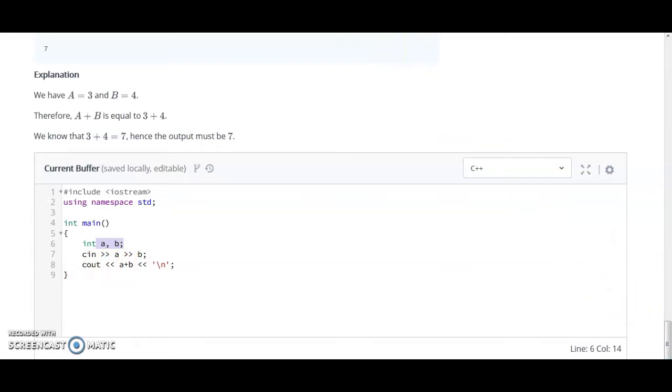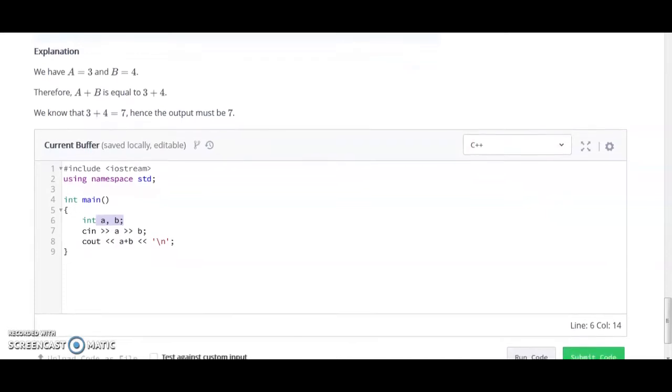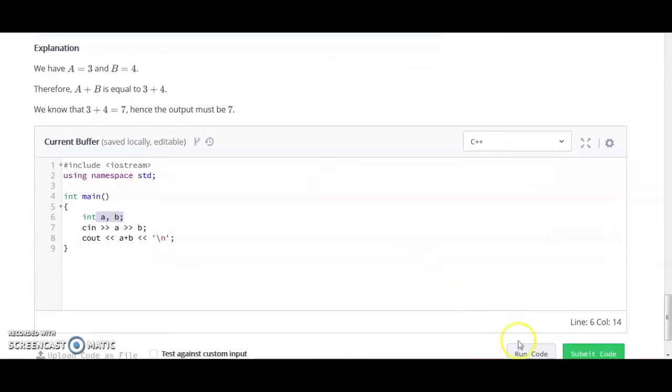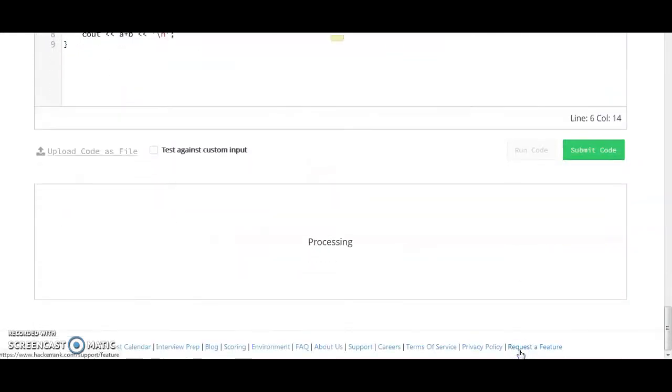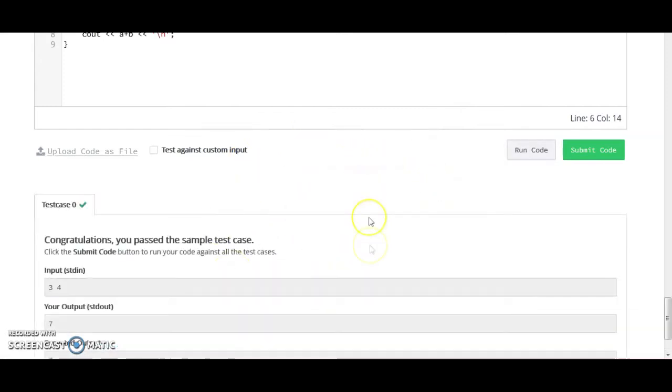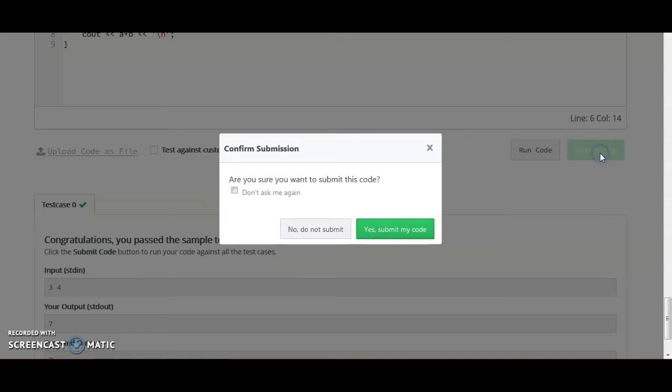Let's compile it. Here is the option for compilation, that is run code. You can run the code and you can see the output here. It is taking time. Yes, congratulations, you passed the sample test case. First you pass the sample test case, then you can submit to check whether our code passes the other test cases.